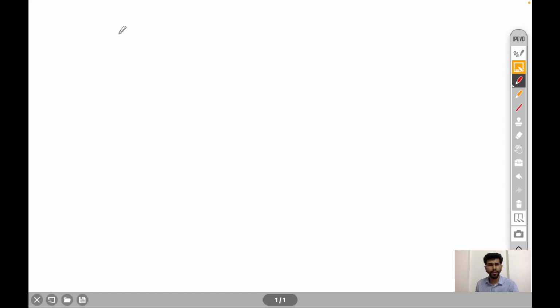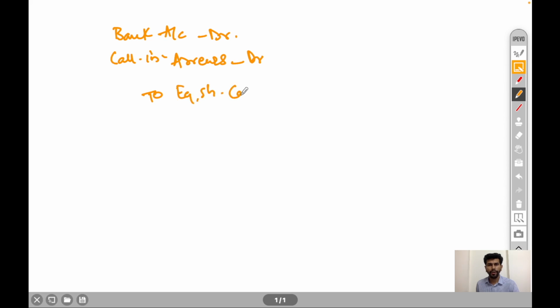So journal entry will be bank account debit, call in arrears account debit to equity share first and final call account. The equity share call money will be credited with 10,000 shares into 4 rupees per share call money. Amount is 40,000 rupees.